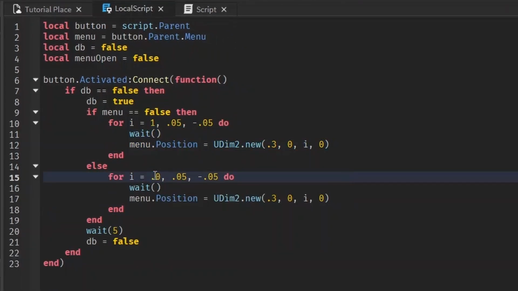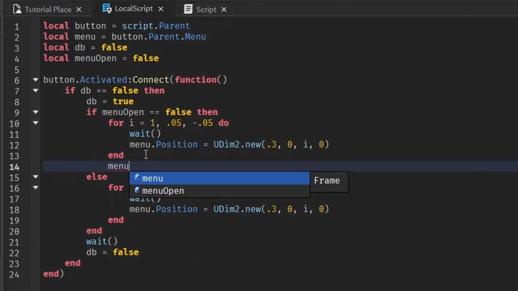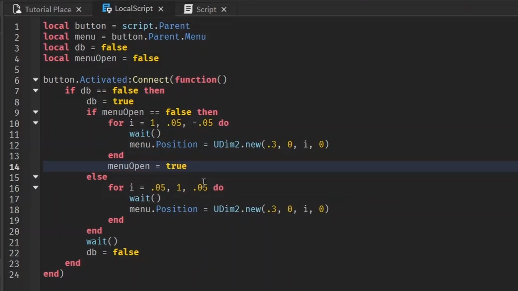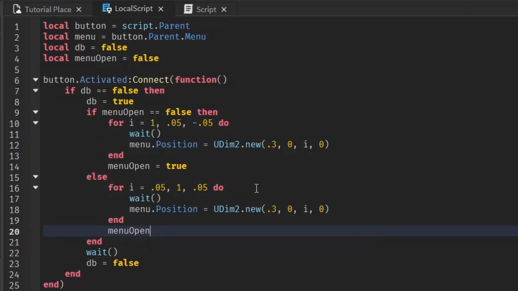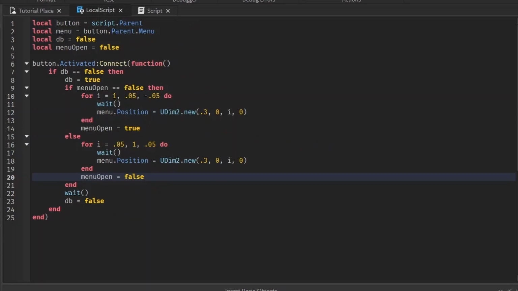So go from 0.05 to 1. We have to go in the positive direction. And let's not wait a whole 5 seconds. I forgot to set the menu equal to something. And then when the menu is open, we play the animation and then make menu open equal to true, because after the animation plays, the menu is open. And in this case, the menu starts off being open, but then after we play the animation, menu open is equal to false. So let's go ahead and play that.